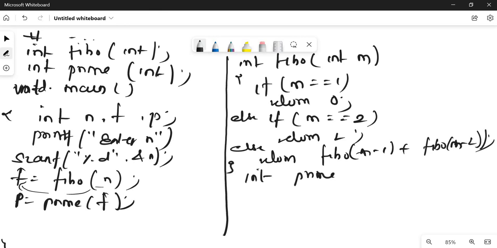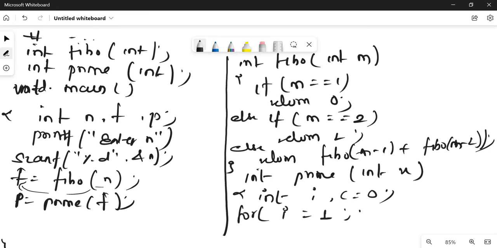int prime(int x). I think you know the prime number also. So let me declare a variable i for the loop and c for my counter. For i equals 1, i less than or equal to x, i plus plus. In this case, it should be divisible only 2 times.